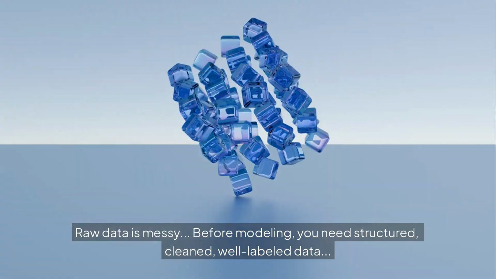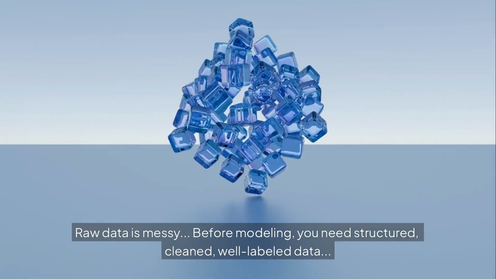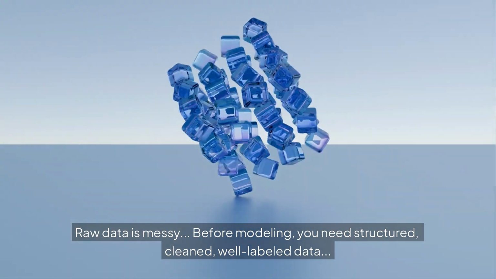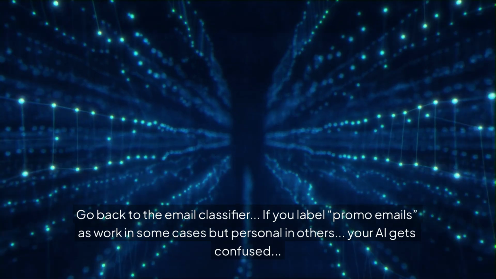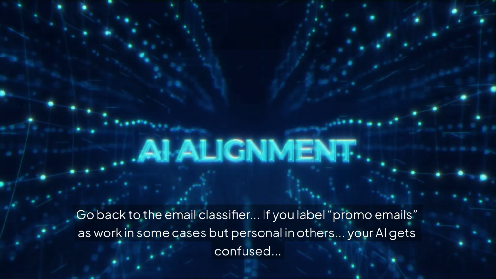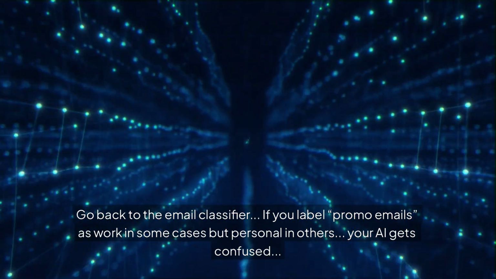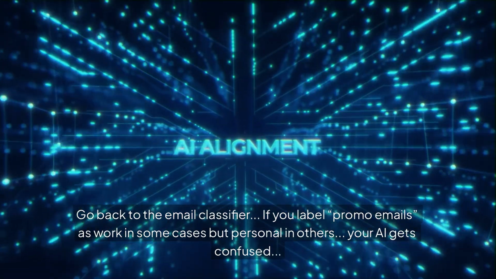Explanation. Raw data is messy. Before modeling, you need structured, cleaned, well-labeled data. Example. Go back to the email classifier. If you label promo emails as work in some cases but personal in others, your AI gets confused.